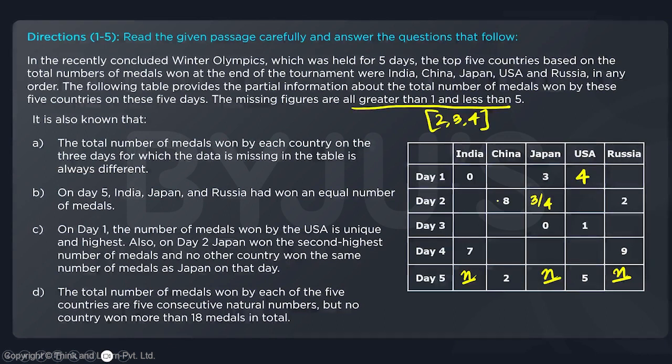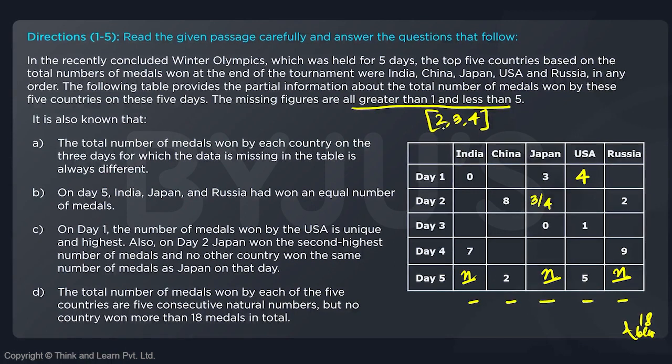The last statement: the total number of medals won by each of the 5 countries are 5 consecutive natural numbers. So if we add the total medals for these 5 days for each country, it should not be more than 18 medals in total. So it should be less than 19. In other words, it can be 18 and below, right? So 18 and below is an acceptable total number of medals for any country.